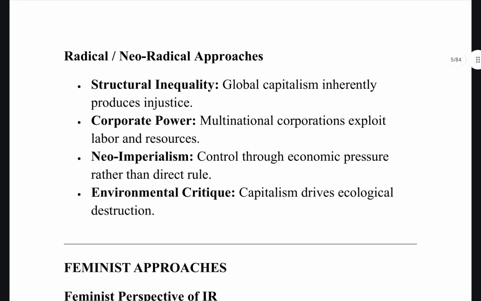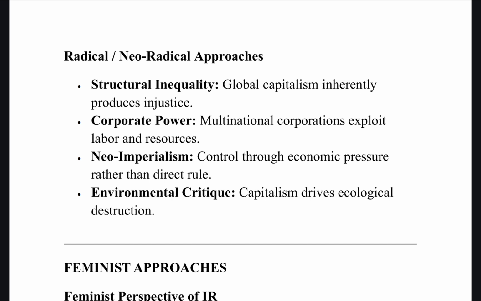Then radical or neo-radical approaches. So for intro, we can say that again these two are rooted in what? Marxist approaches, but it's not traditional Marxism, as in it's not merely related to class struggle or capitalism. They incorporate elements of what? Colonialism, environmental degradation and the power of multinational corporations. So it gives a more holistic critique of the global system. So it is a combination of what? Radical and neo-radical, Marxism, post-colonialism and environmentalism.